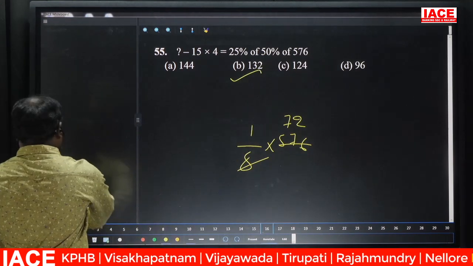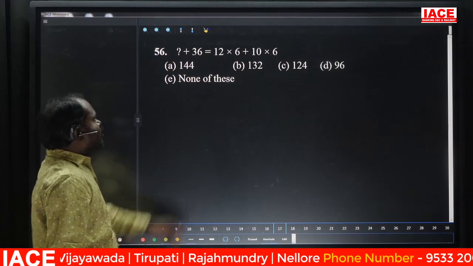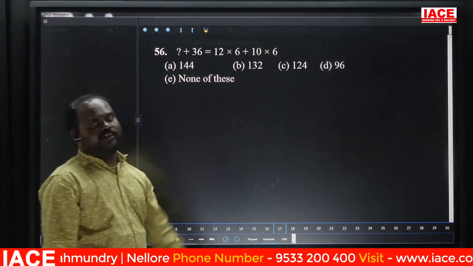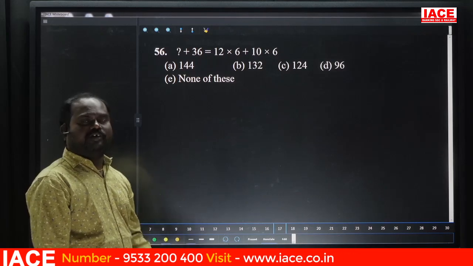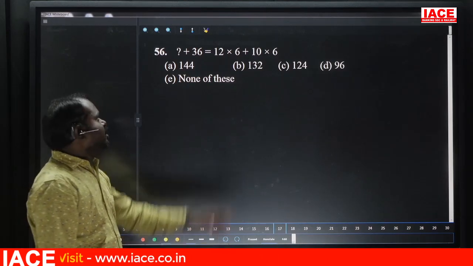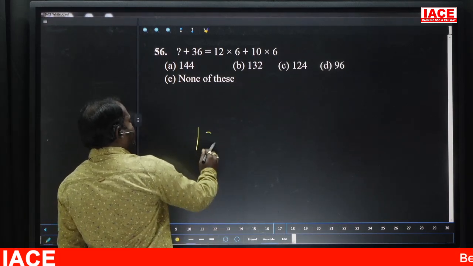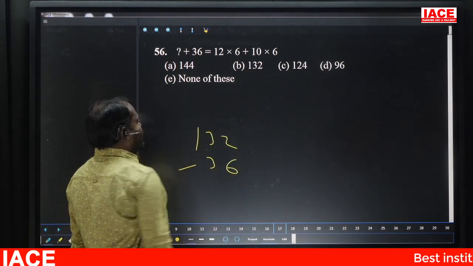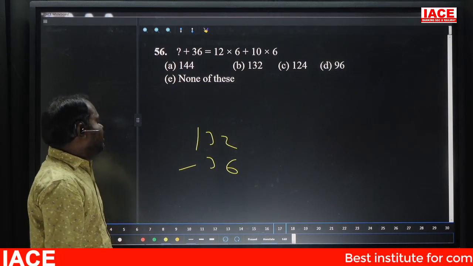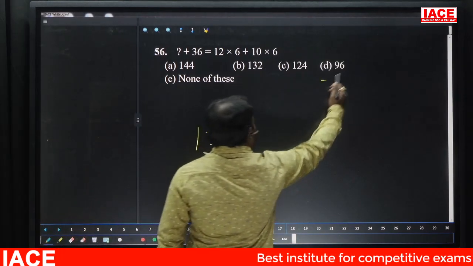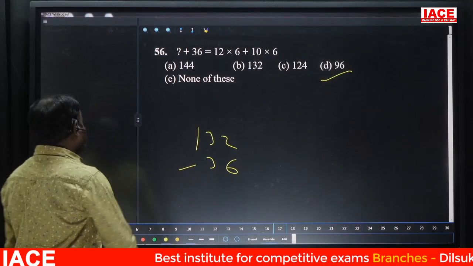Next. Here in both the cases 6 is common. 6 we can take as a common. Otherwise, normal simple numbers we can also multiply very easily. 72 plus 60 is 132, minus 36. 132 minus 36 is how much? 96. Next.